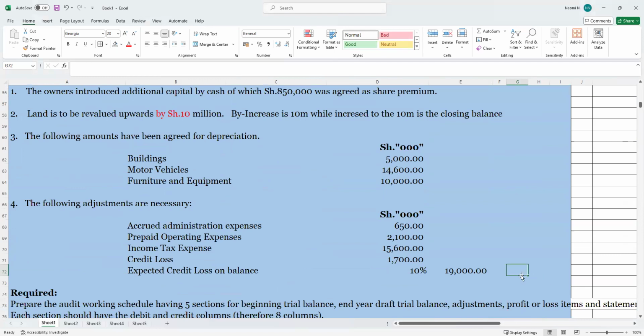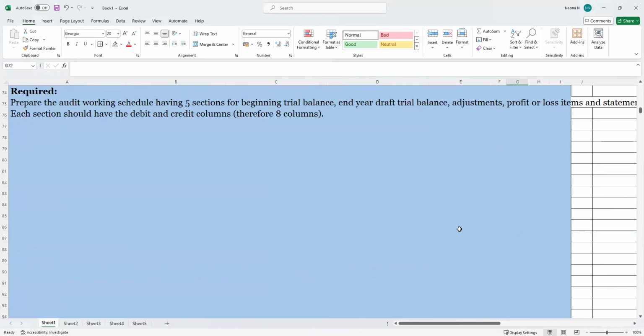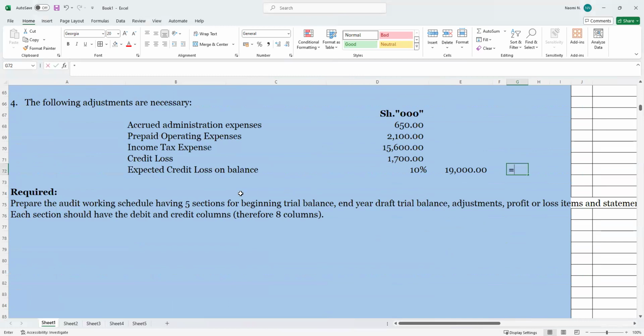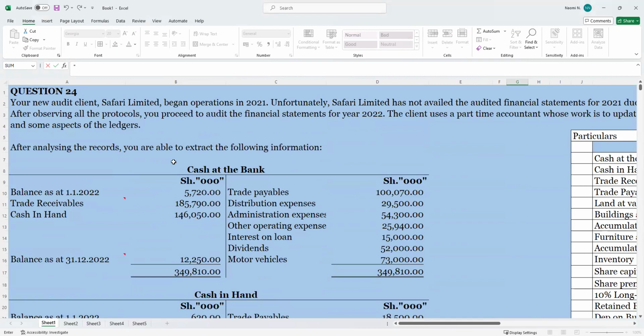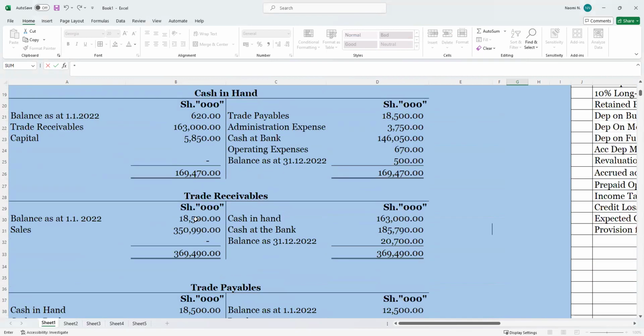I need to focus on the receivables. Let's focus on the receivables so that we get that amount, and we'll come here and we will say what was the opening balances for this trade receivables, and here it is the opening balance trade receivable here.